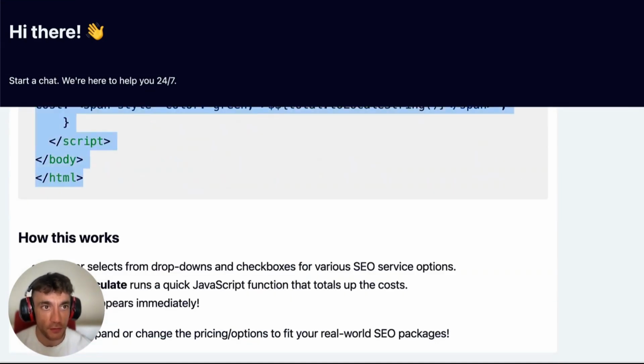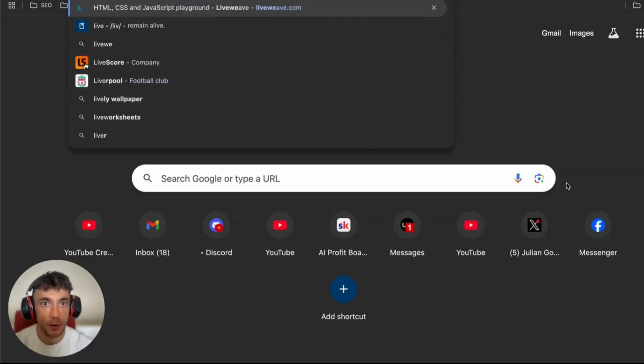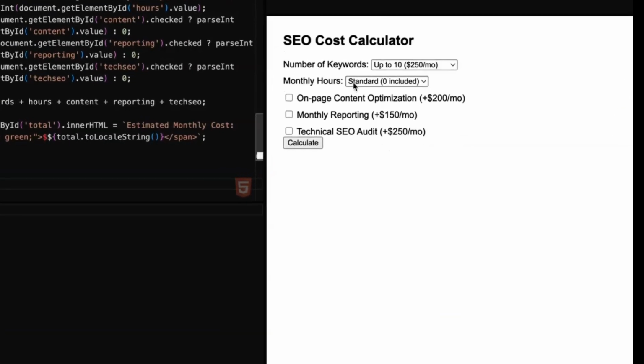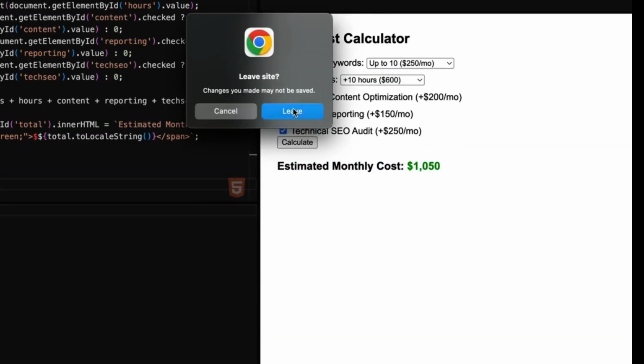So if we copy that text over here, then we're just going to click off the chat and make sure this works. So I'm going to open up LiveWeave. We'll get rid of tariff Pong, delete that, plug that in. Boom. SEO cost calculator ready to go. Let's calculate that. Works perfectly. Check that works. Boom. Yeah. No problem, mate. No problem.